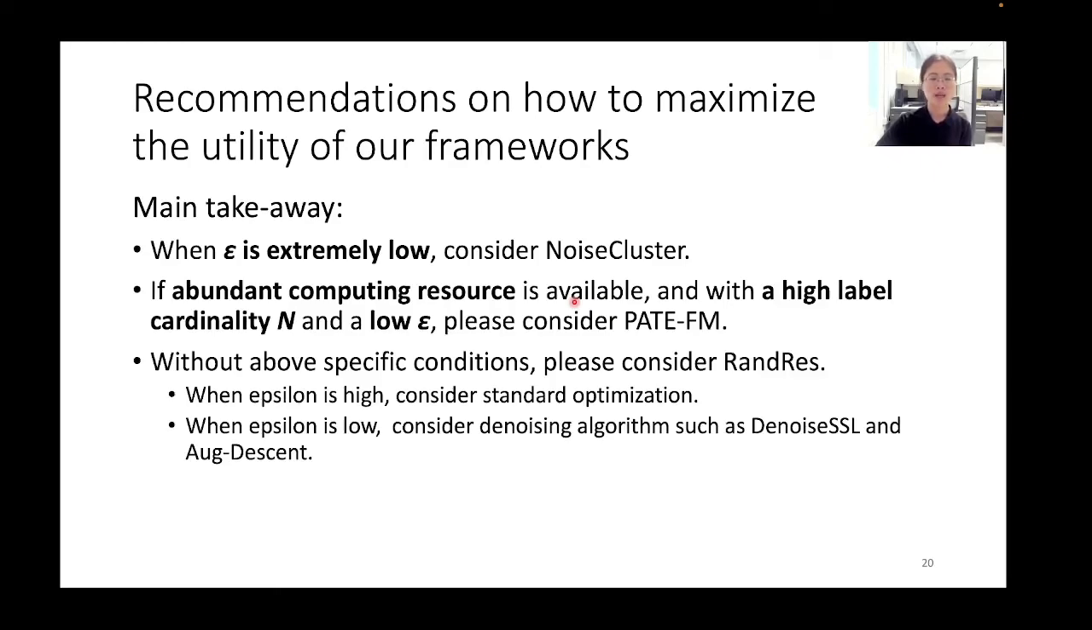Specifically, when epsilon is high, you can directly use standard optimization, and randomized response already gets the label set of high accuracy. When epsilon is low, you can consider denoise algorithms such as DenoiseSSL or Aug-Descent to reduce the effect of noise.